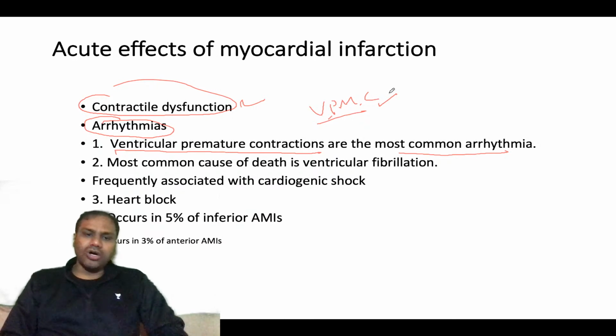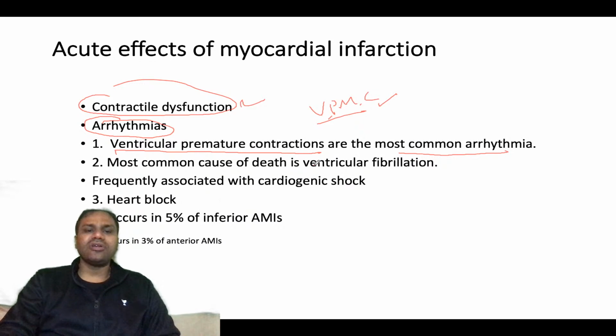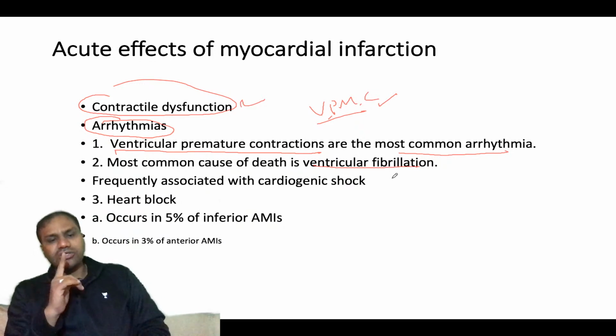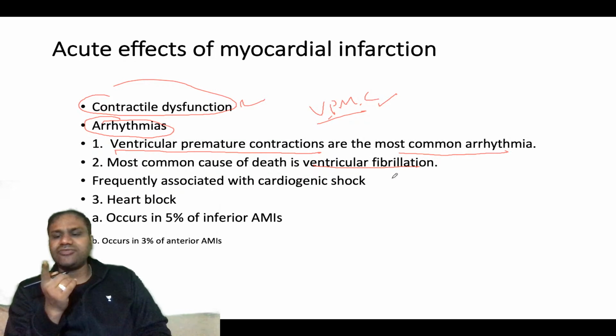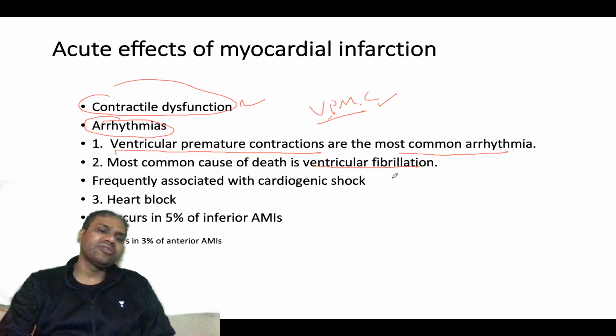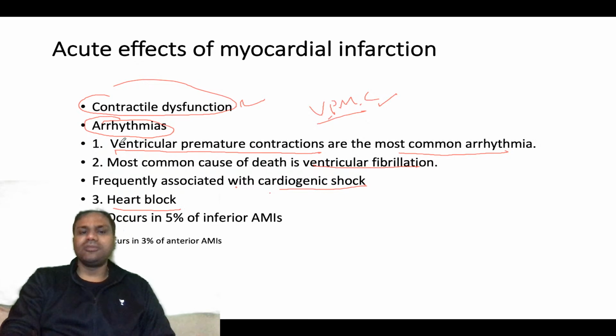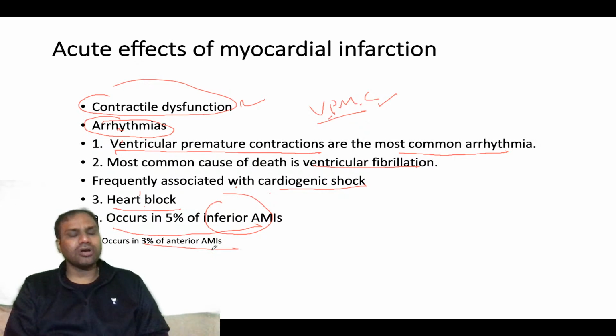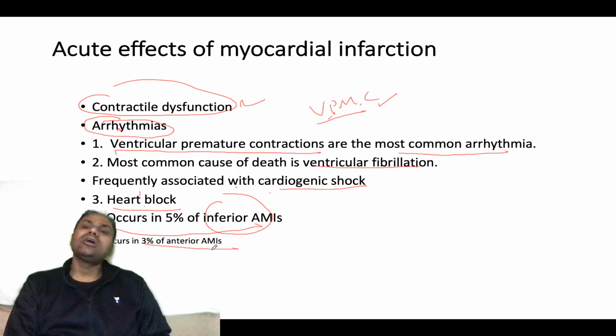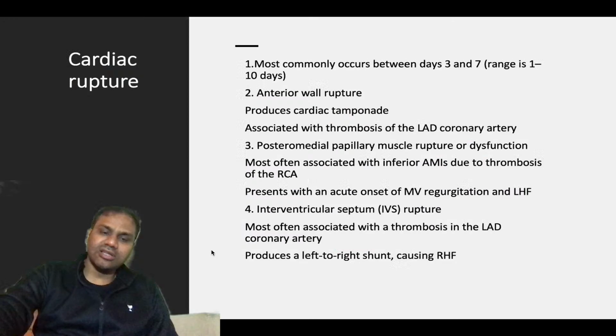The most common cause of death in case of myocardial infarction is ventricular fibrillation. Ventricular fibrillation is frequently associated with cardiogenic shock. Then there will be heart block, which occurs in 5% of inferior AMI and 3% of anterior AMI. So heart block occurs mostly in the inferior one, and less commonly, up to 3%, in the anterior one.